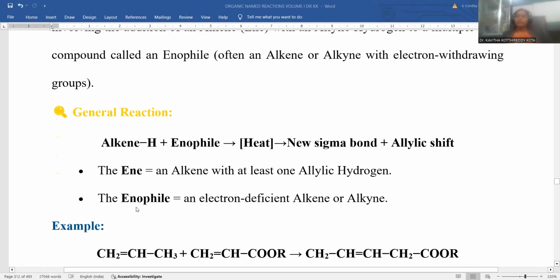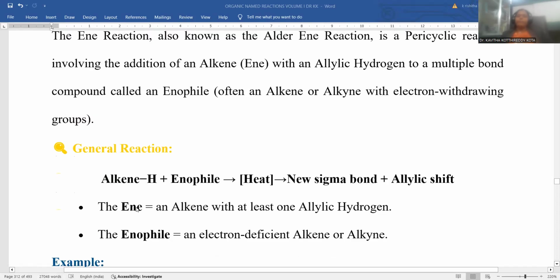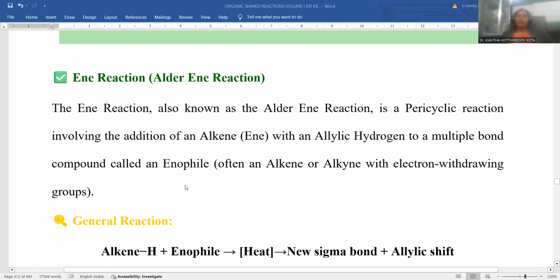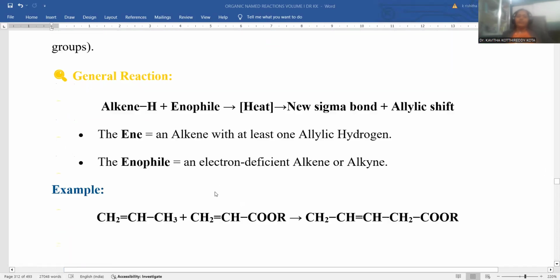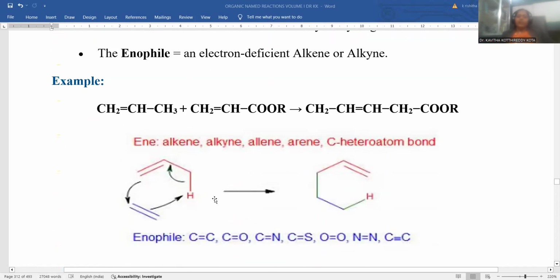These two starting materials react in the ene reaction, a pericyclic reaction. Here is the double-bonded compound with allylic hydrogen, called the ene, and the alkene or alkyne taken as the enophile, reacting in this manner.